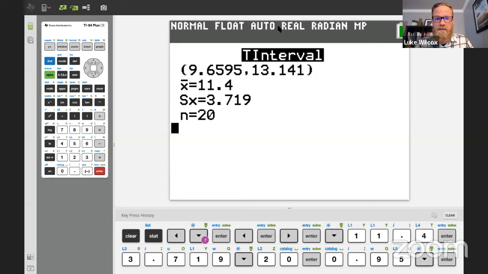So I think this is a great way to check your answer. If you made a mistake somewhere in your work, you know to go back, look at that work, and make sure that it matches up with what you see on the calculator. All right, I think we are ready now to jump into our second type of confidence interval, which is now going to be a two sample problem.